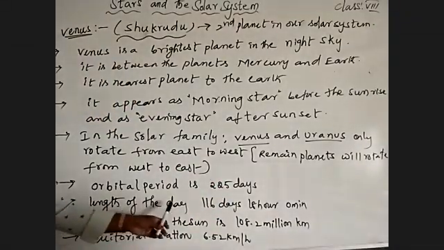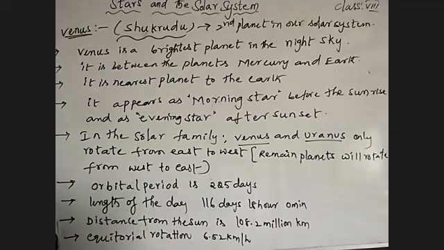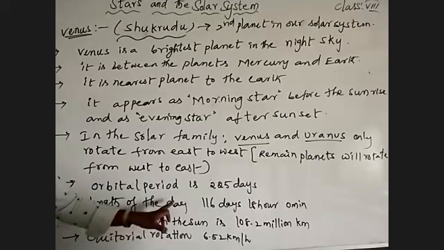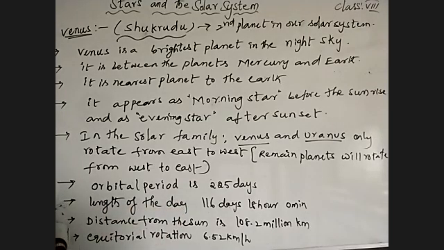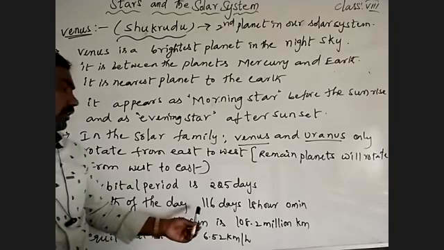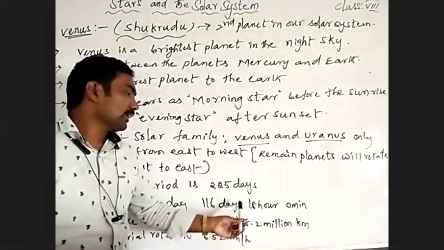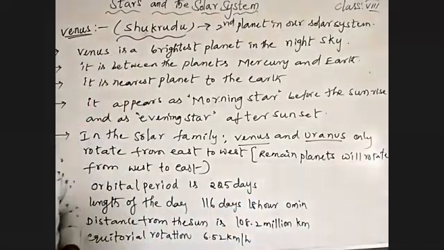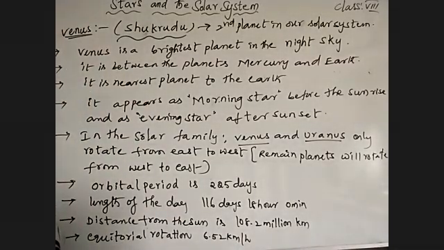And the length of the day on Venus. Length of the day means how much time the light will stay at a point on the surface, which is 116 days, 18 hours. Compared to the Earth, one day means 24 hours.